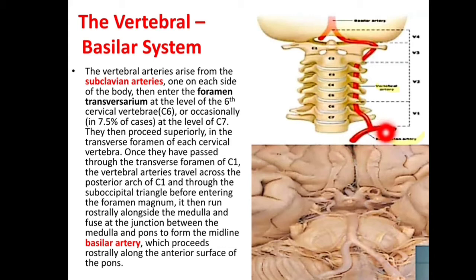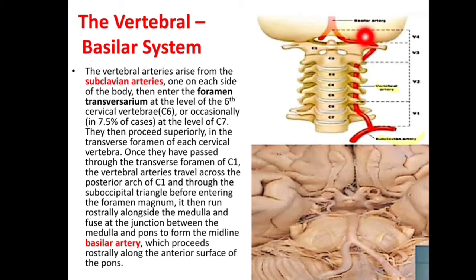The vertebral artery arises from the subclavian artery, one on each side of the body, then enters the foramen transversarium at the level of the 6th cervical vertebra, or occasionally, in 7.5% of cases, at the level of C7. They then proceed superiorly in the transverse foramen of each cervical vertebra. Once they have passed through the transverse foramen of C1, the vertebral arteries travel across the posterior arch of C1 and through the suboccipital triangle before entering the foramen magnum.